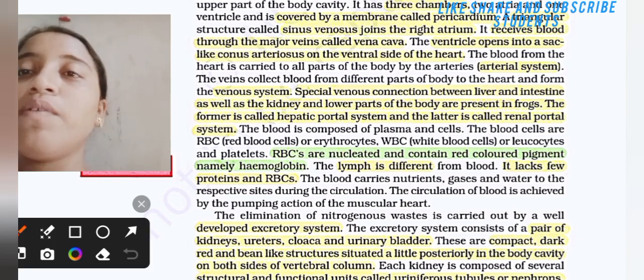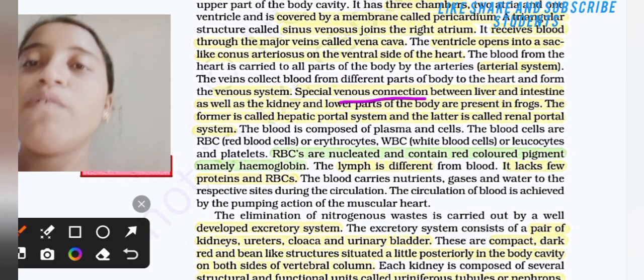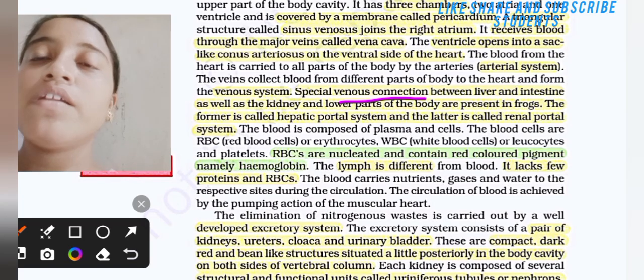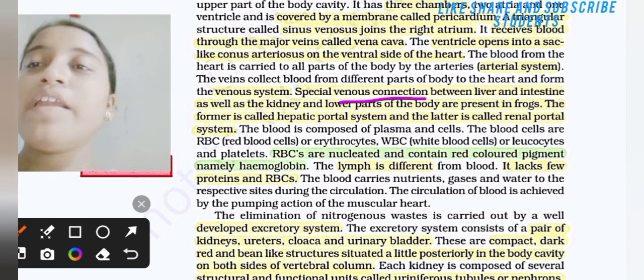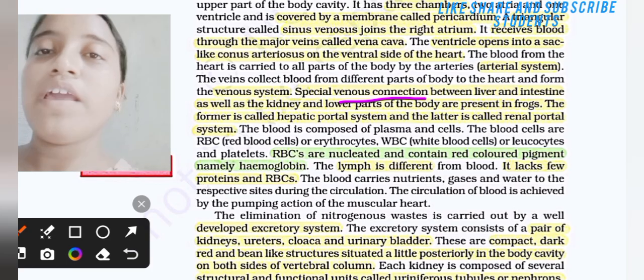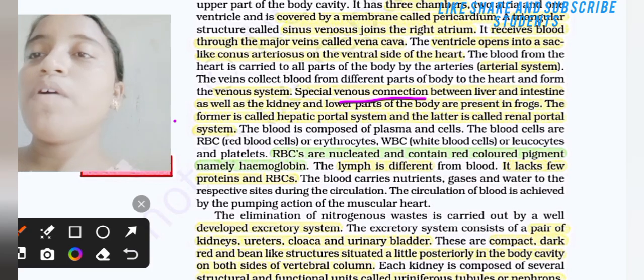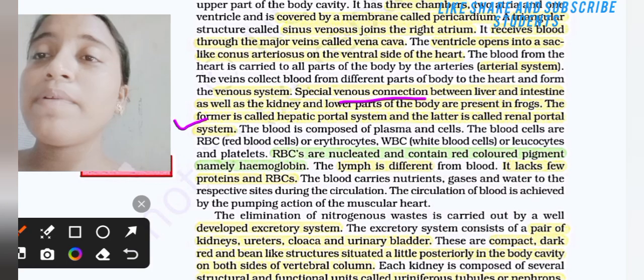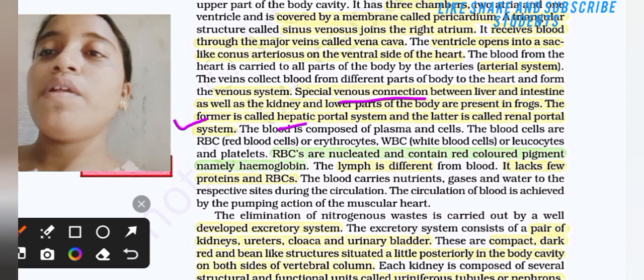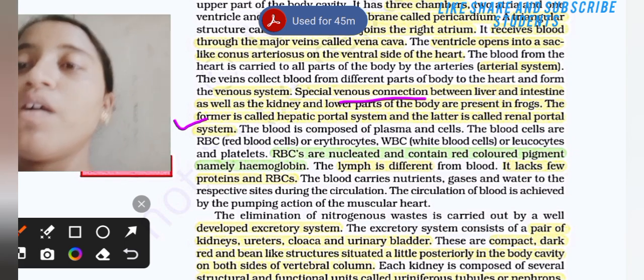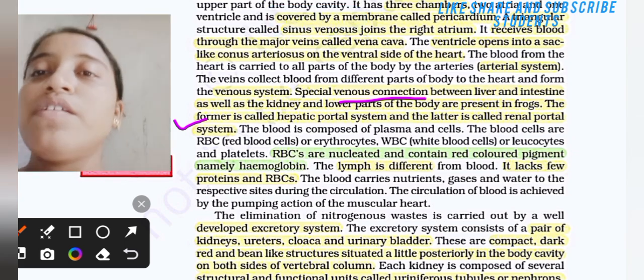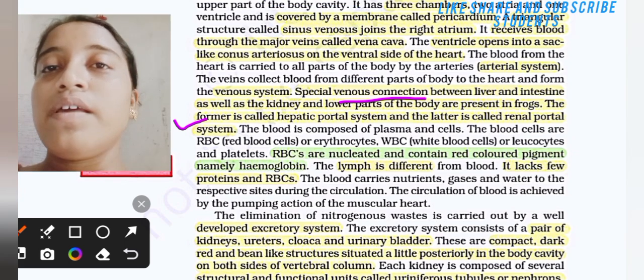The former is called the hepatic portal system and the latter is called the renal portal system.